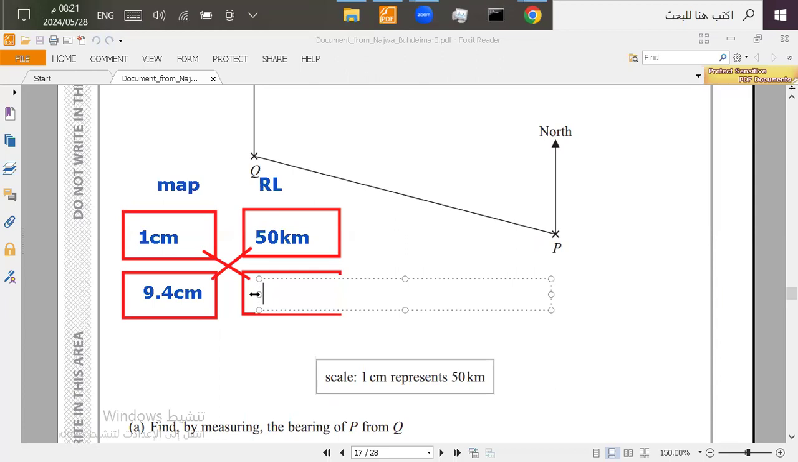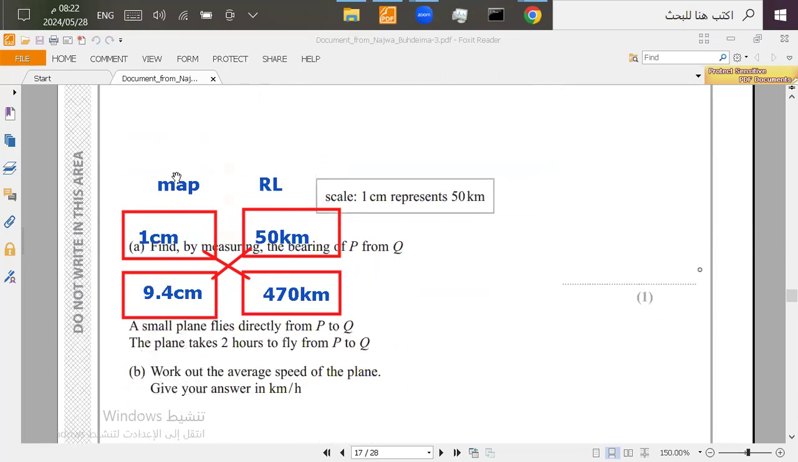So first, let's multiply them. 9.4 times 50, and the distance will be 470 kilometers. So this is the real life distance between Q and P. Now we're going to use it to find the speed. As we said, it took 2 hours to fly from P to Q, and the distance is 470 kilometers.